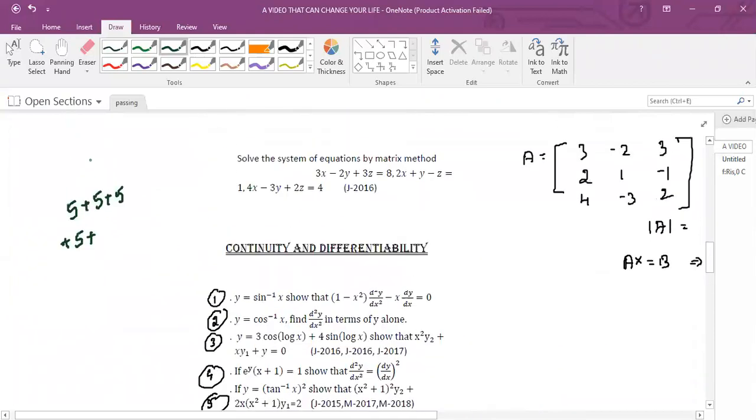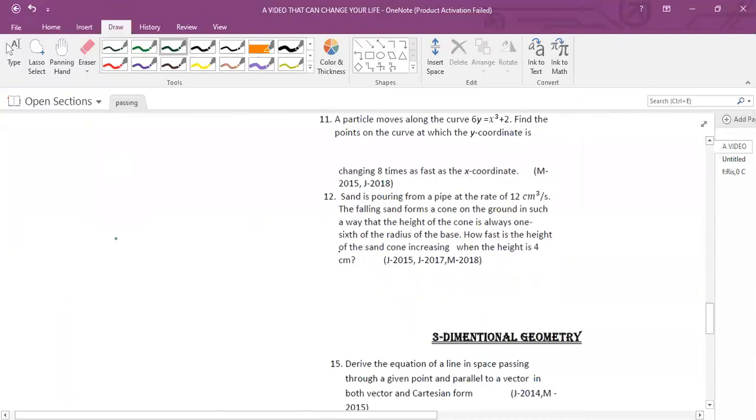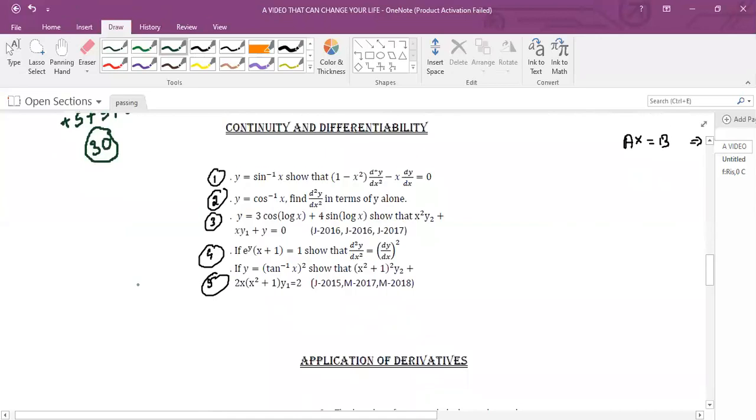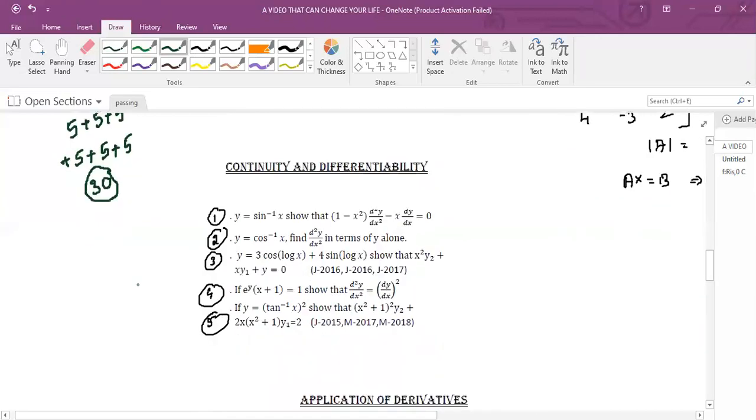I will explain how to solve those 5 problems very easily. Plus next, 3-dimensional geometry: 5 derivations, only 5 important derivations. So already you have 30. But if you feel application of derivatives is a bit difficult, or continuity problems are a bit difficult, or any one of these 6 problems is difficult, you can go for differential equations.